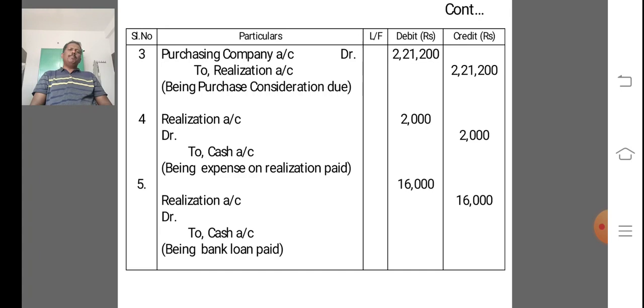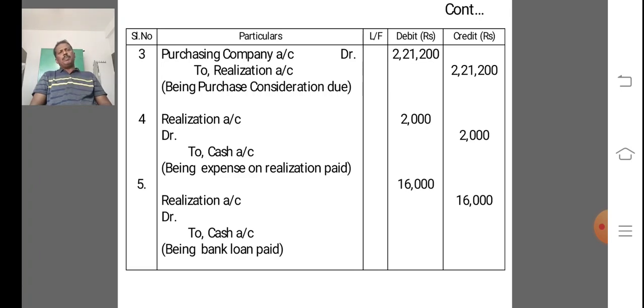Another entry is purchase consideration due. Purchasing company account debit, what is the total purchase consideration? 2,21,200, and credit the realization account 2,21,200, being purchase consideration is due.